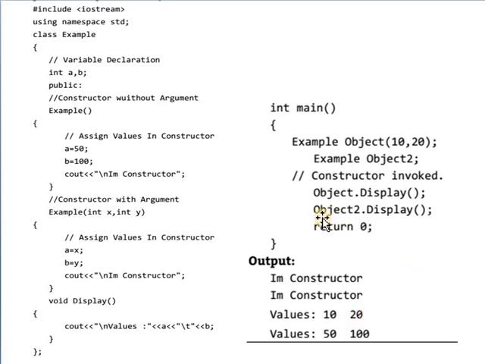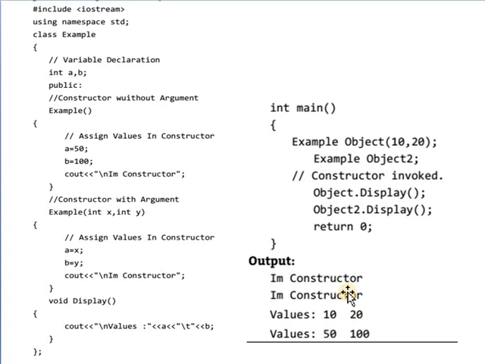And whenever you call object 2 dot display, object 2 uses the default constructor. So it displays 50 and 100, because in the default constructor we assign the values for A and B as 50 and 100.